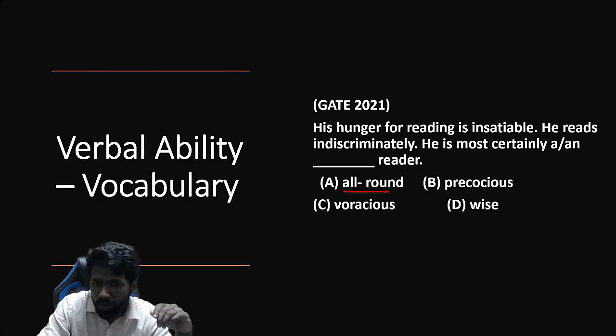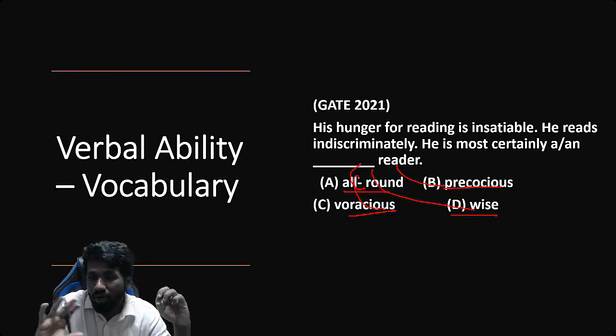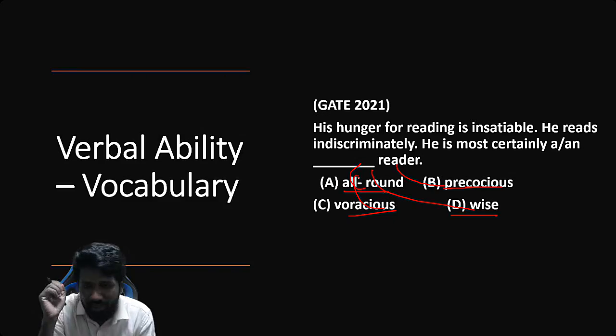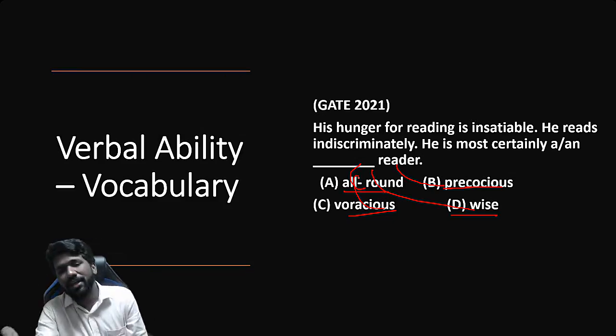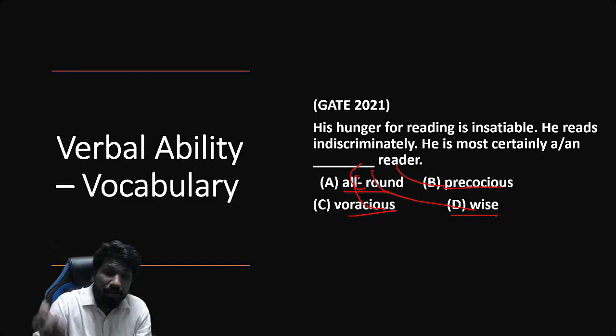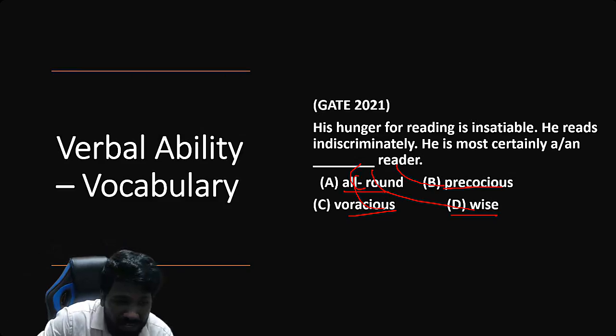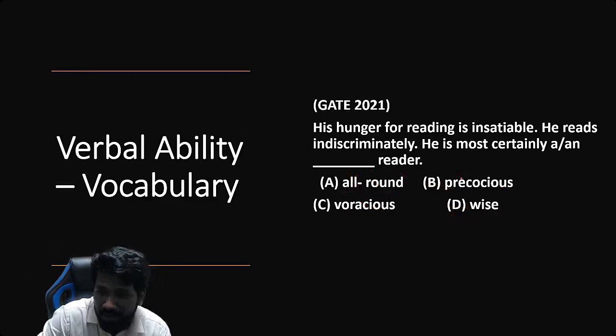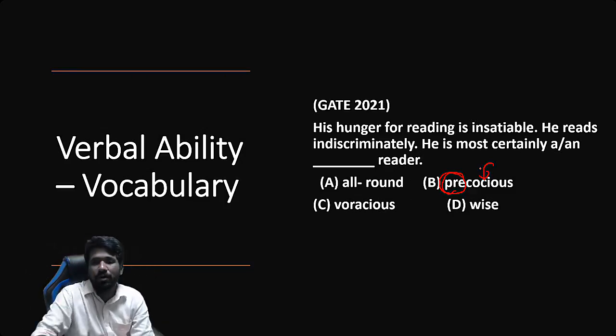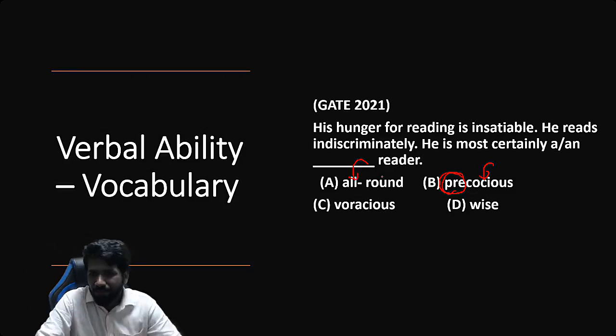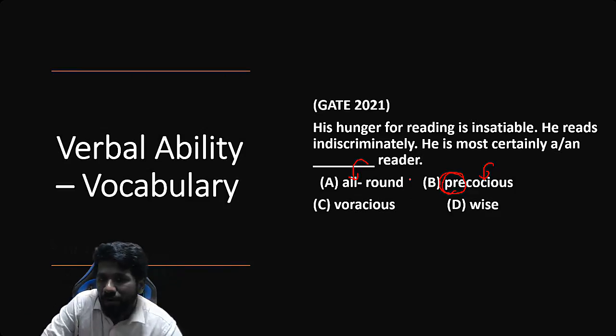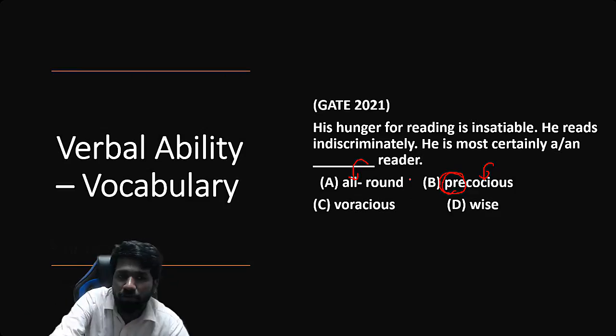For example, you should know the meaning of this word: all round, precocious, voracious, wise, then only you can substitute here. कुछ question में elimination techniques या context understand करके eliminate कर सकते हैं. That I will teach you. But कुछ question में word का meaning पता नहीं है तो answer करना मुश्किल है. Word का meaning पता करने के लिए prefix और suffix का idea, if you understand, some questions can be done faster. ये precautious में pre एक prefix है, this cautious is the main word. All round में all एक prefix है. ऐसा break down करके word meaning कैसे understand कर सकते हैं, that also will be discussing in vocabulary.